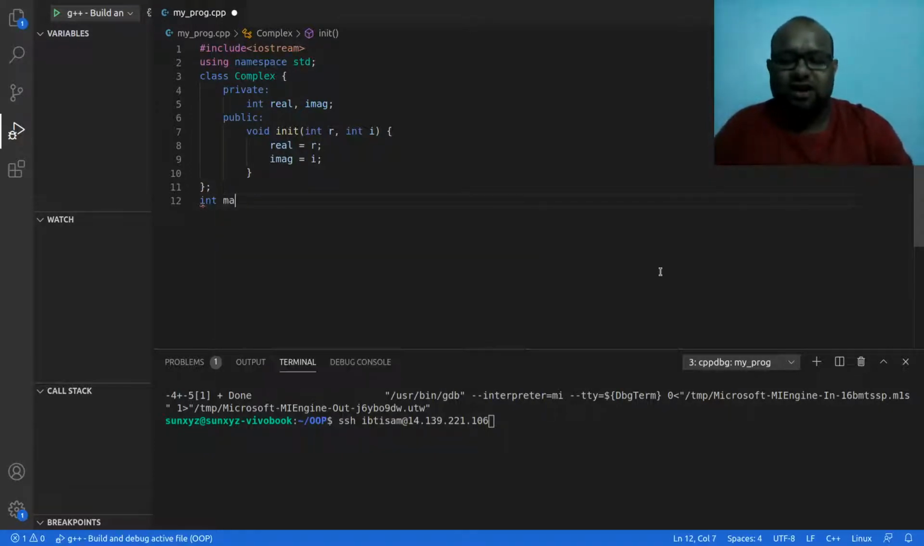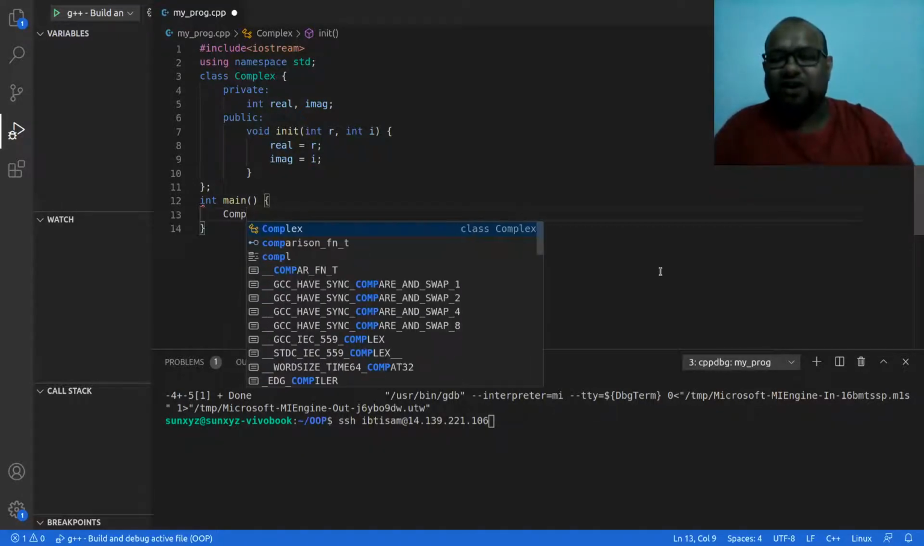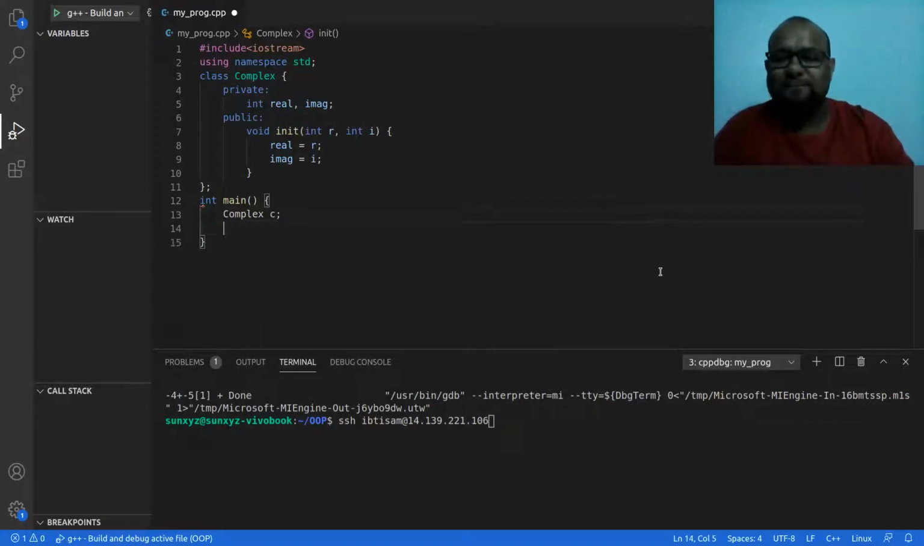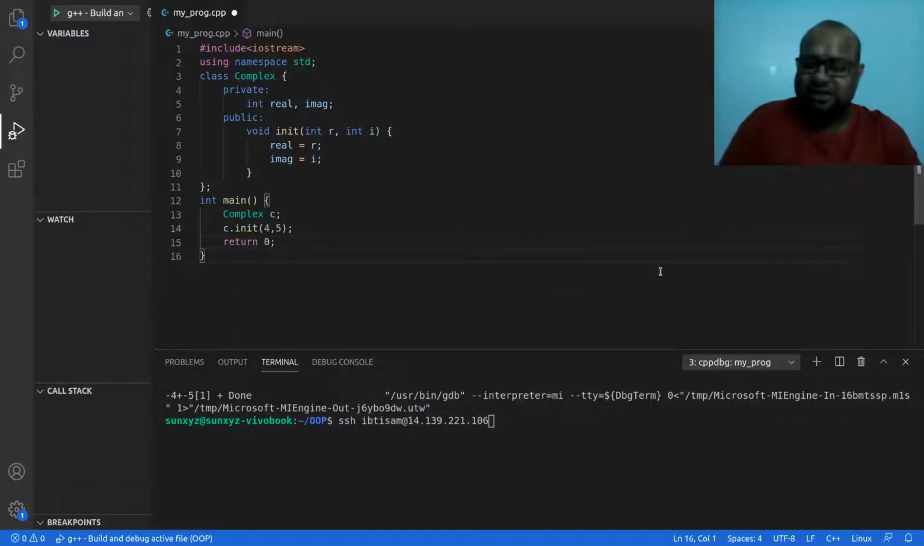Then I will have a main function, and I'm going to create a Complex object called c, and then initialize this complex object with the real part being 4 and the imaginary part being 5, and then return from this main function. I have to return an integer. When I return 0 from main, it means my program has exited successfully. So let's go ahead and compile this program.